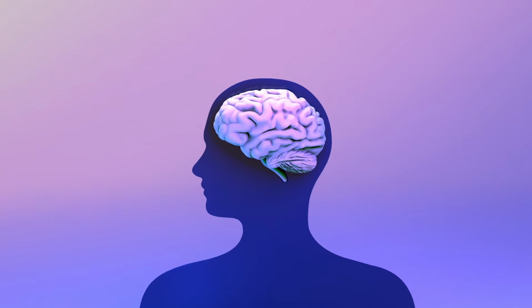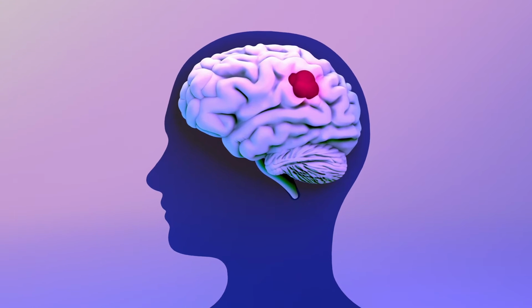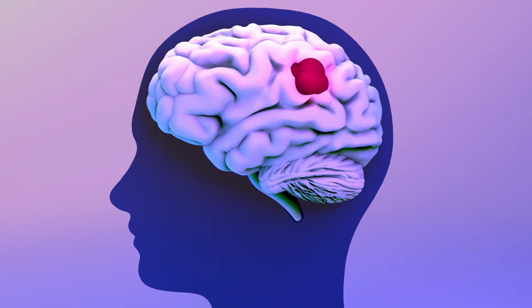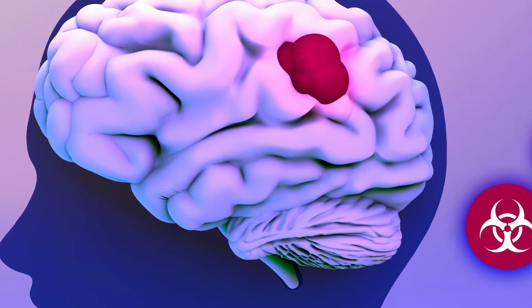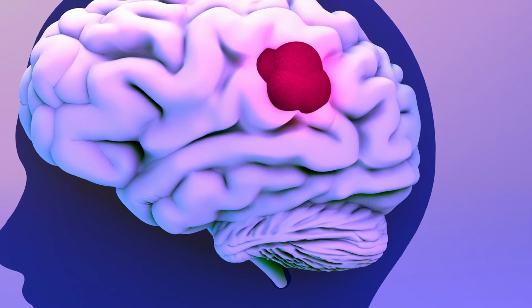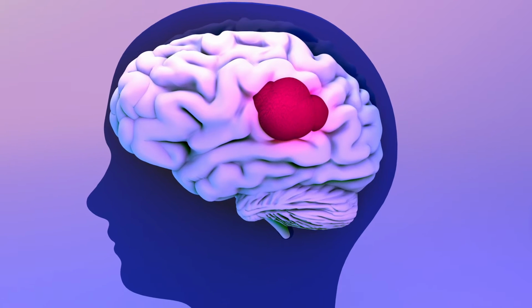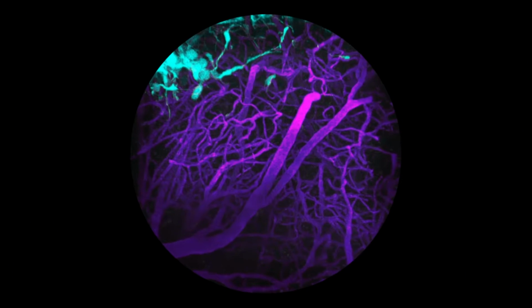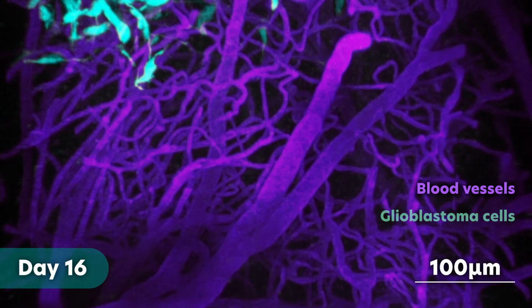Glioblastoma is the most common malignant brain tumor in adults. Glioblastomas have a poor prognosis because they often come back after surgery, radiotherapy, or chemotherapy. But what is the reason? Why do these tumors grow so aggressively, and why are they resistant to these therapies? This question can be investigated in cell and tissue cultures.